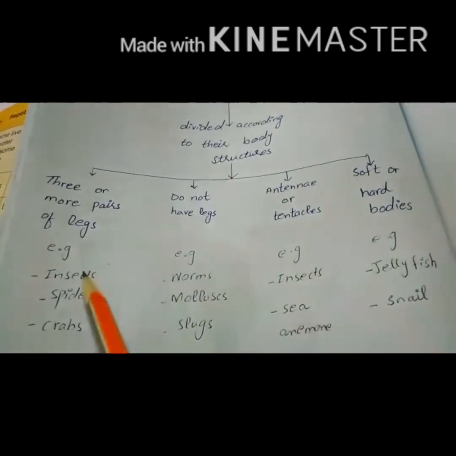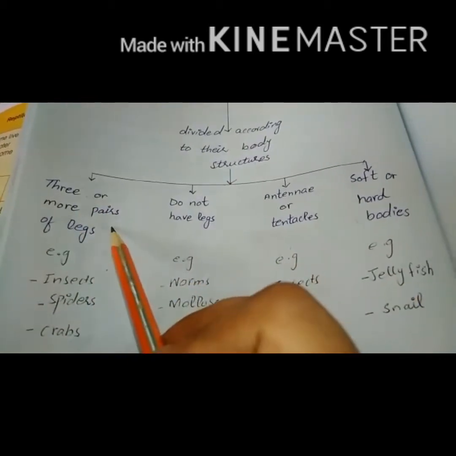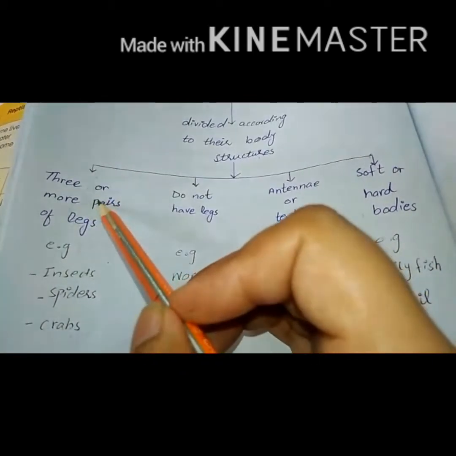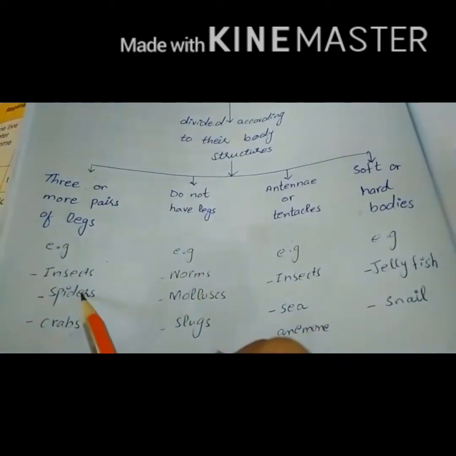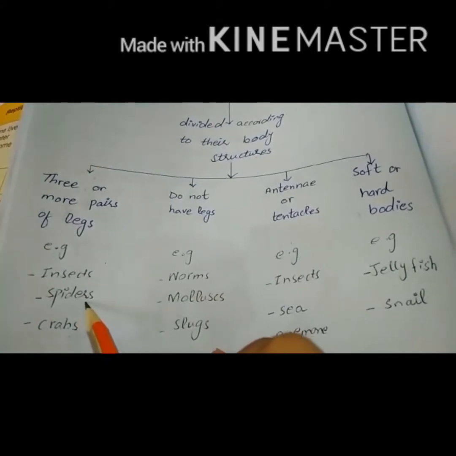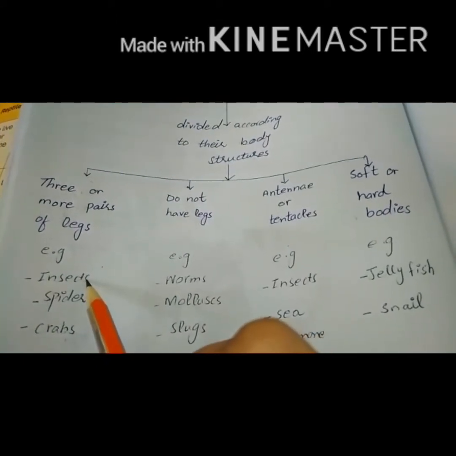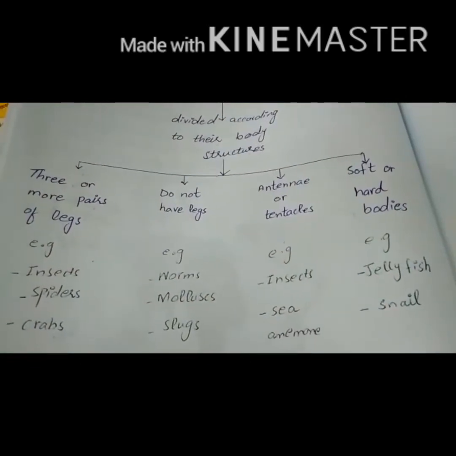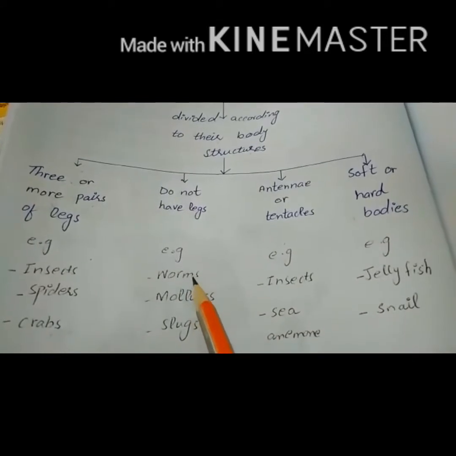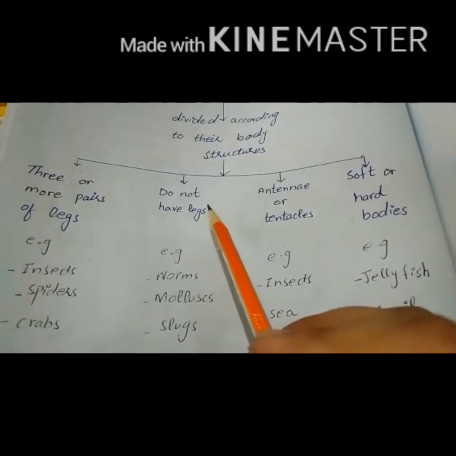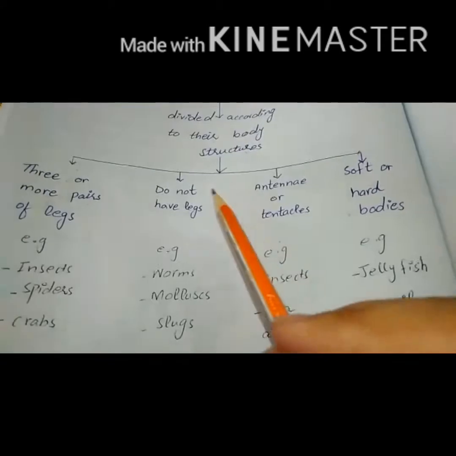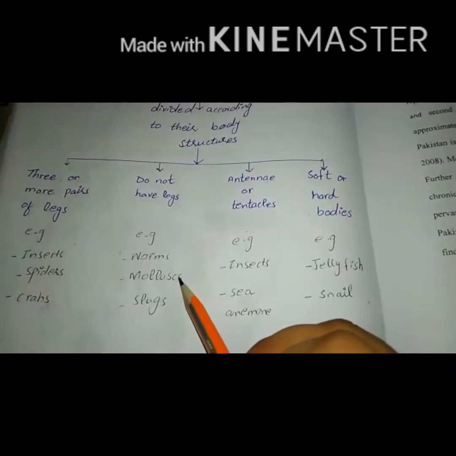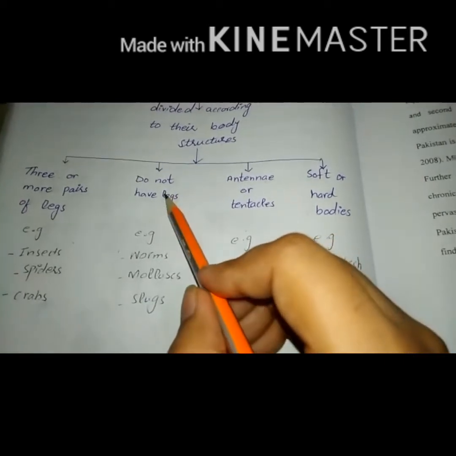For example, if we talk about insects, insects have 3 pairs of legs, while spiders and crabs have more than 3 pairs of legs. For example, spiders have 4 pairs of legs. That's why a spider is not considered an insect. Insects have 3 pairs of legs. If we talk about worms, worms do not have legs. Mollusks and slugs also do not have legs. For example, an octopus is a mollusc and has no legs.